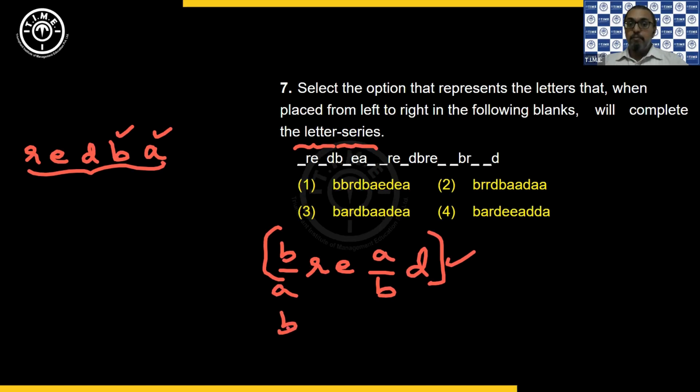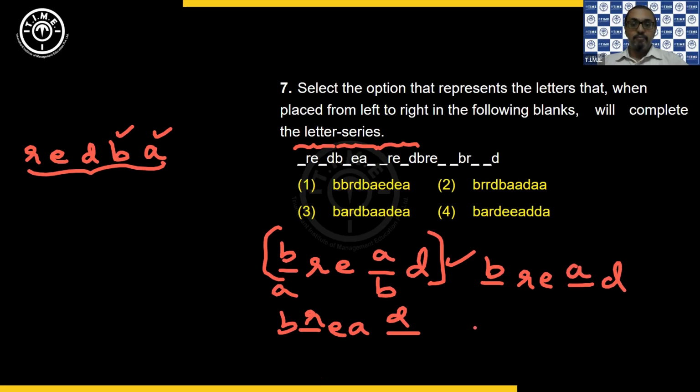We have B blank E A blank. So R and D are missing. So again, I'm getting bread. And again, in the next 5 letters, you have blank R E blank D, which is again B and A. Correct? So the word bread is repeated in that particular order.